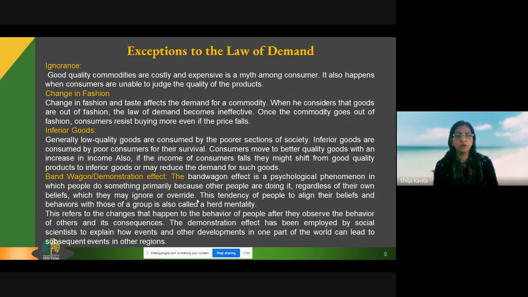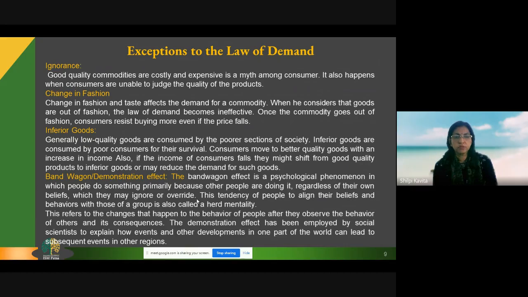Many a times we are not able to judge the quality of the products, so in that case ignorance also matters. Change in fashion. Now, if the fashion changes, we are not going to purchase old-fashioned clothes. Even if they are given to us at a very low price, we are not going to demand more because we are affected by the change in fashion.